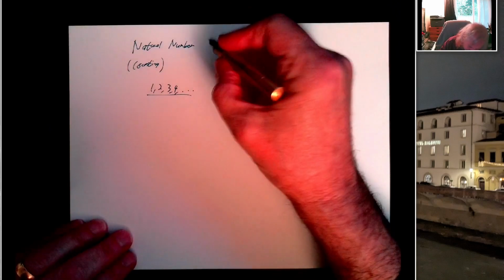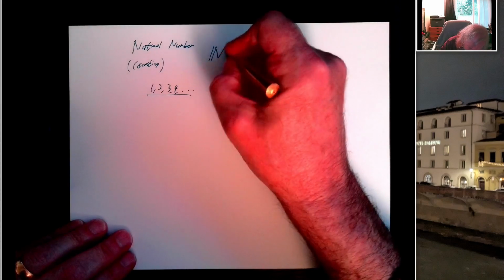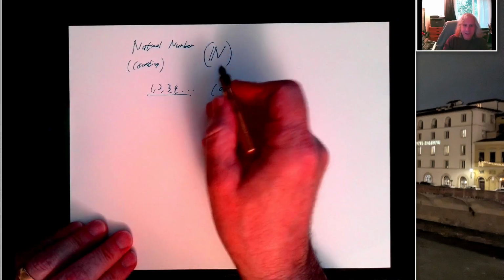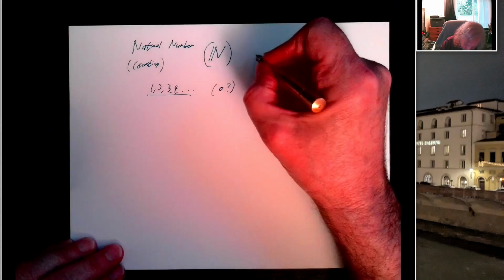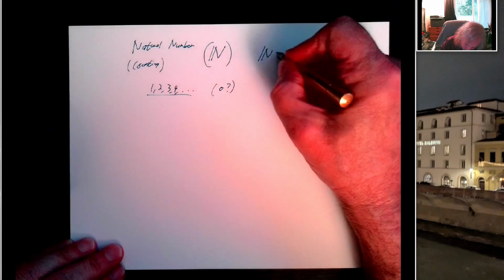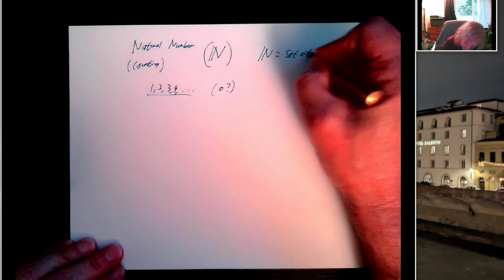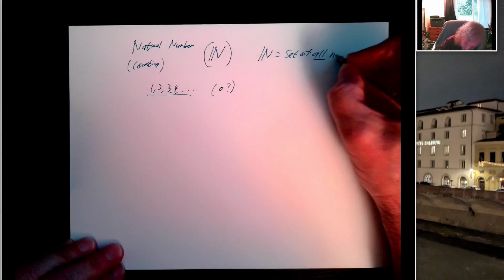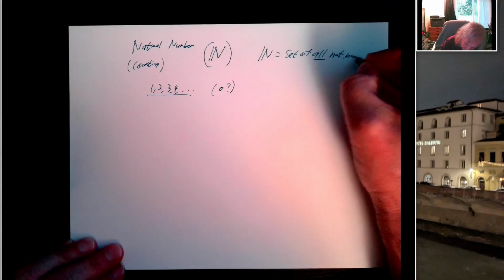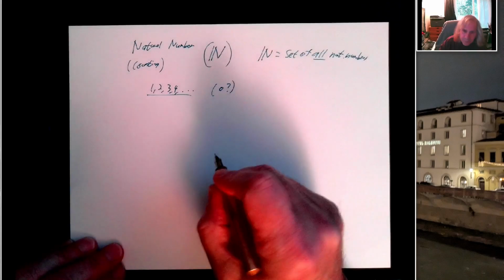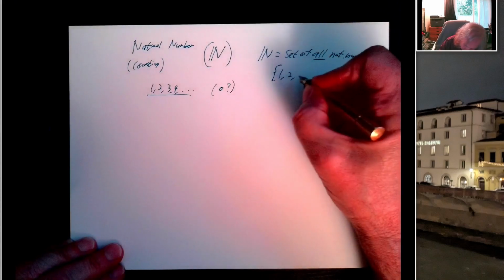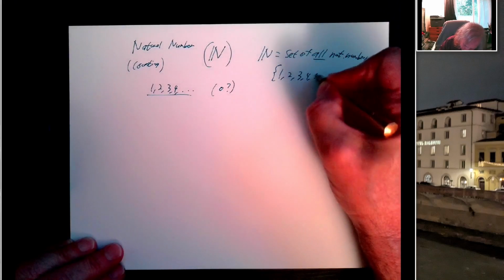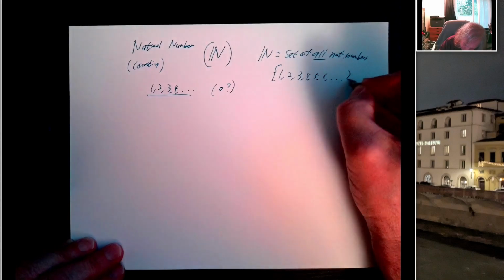And we have a funny little symbol we use to represent the natural numbers. It's the letter N with an extra bar on the left there. That means the set of all natural numbers. And so if we wanted to list everything that was in that set, it would be the elements 1, 2, 3, 4, 5, 6, and so on.